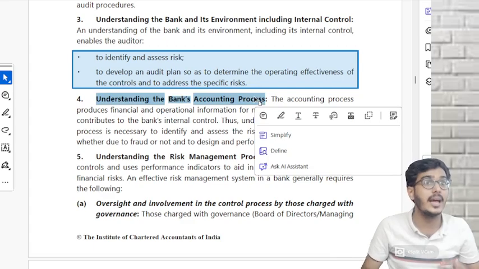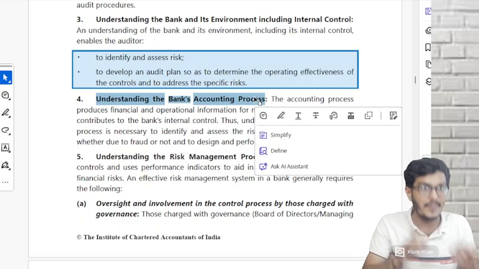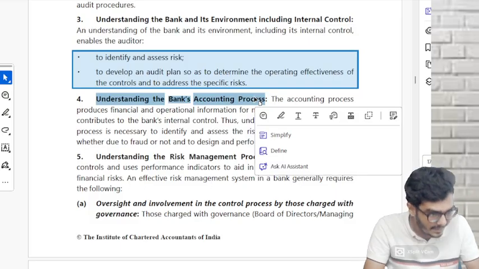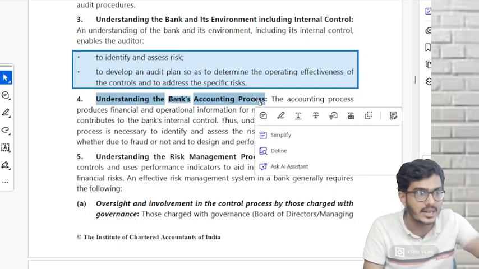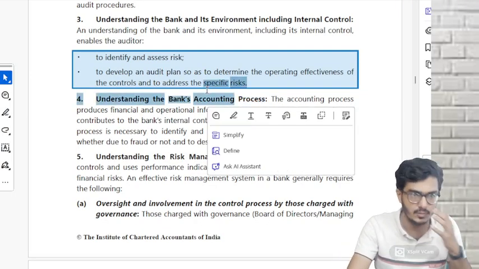Because if you see the entire banking accounting system, do you think it is manual? Do you think they're passing manual entries over there? When I'm withdrawing 5,000 from my ATM, somebody's sitting there and passing that entry, or is it automatically being generated? Correct or not? So understand how the accounting process is. They'll explain it to you when you do a bank audit.